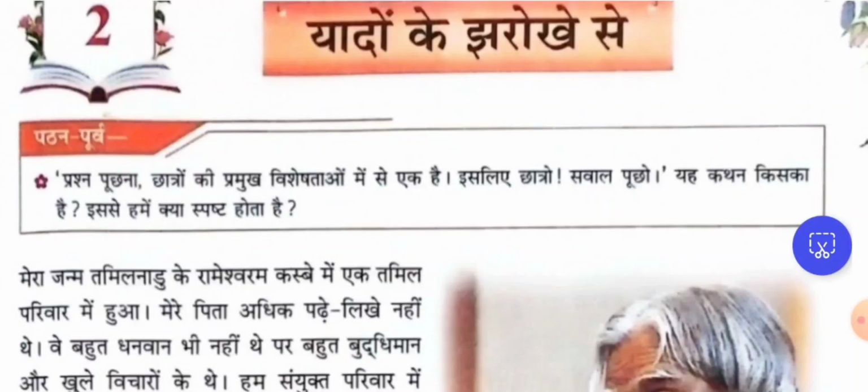He was born on 15th October 1931 in Rameshwaram and died on 27th July 2015 in Shillong. When he was giving a speech at the Indian Institute of Management Shillong, Kalam sir collapsed and died because of cardiac arrest at the age of 83. APJ Abdul Kalam sir's full name was Avul Pakir Jainulabdeen Abdul Kalam.